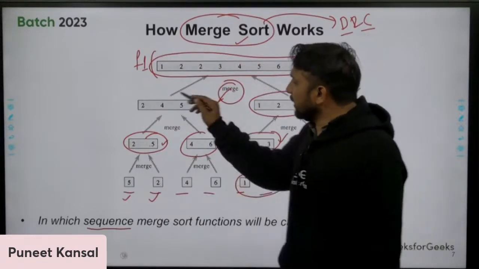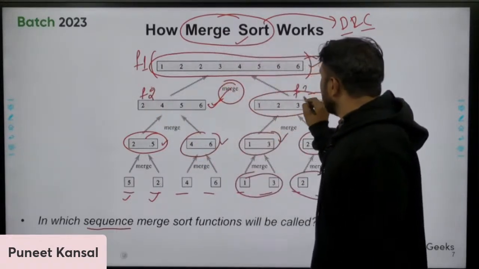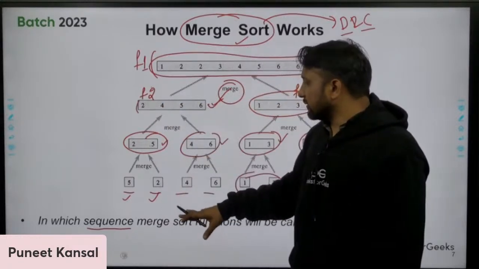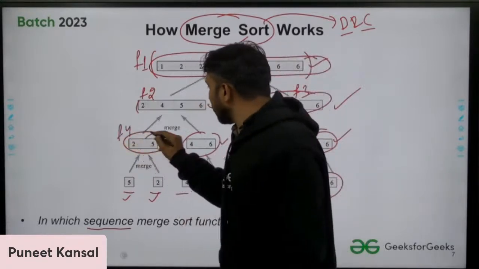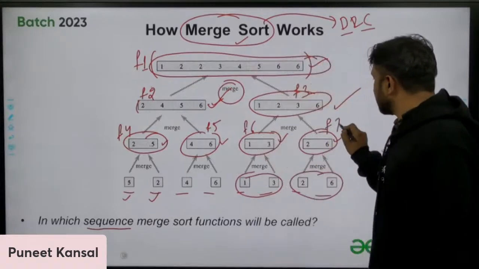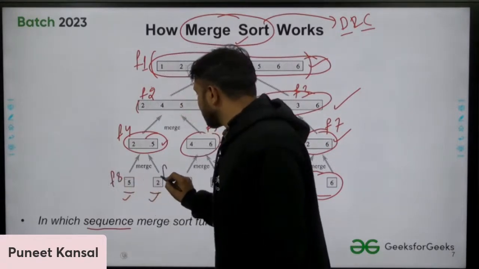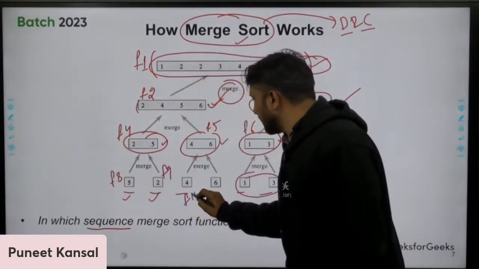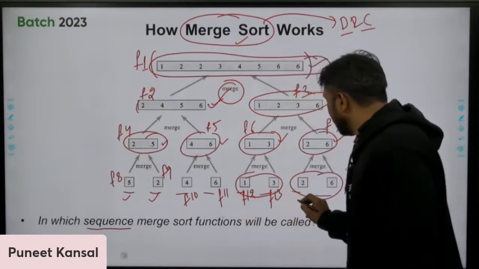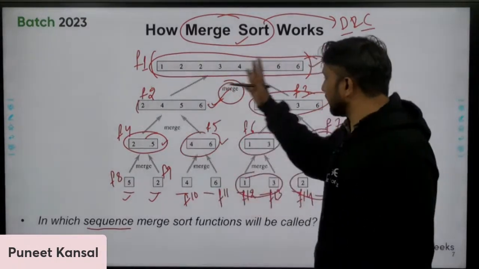Then you will call another function, let's suppose function 2 and function 3. This function is having this as an input to sort. Okay, and so on like that. So this is function, let's suppose 4, function 5, function 6, function 7. These are sub functions we will call. Okay, function 8, function 9, function 10, function 11, 12, 13, 14 and 15. Okay, these are the various functions we are calling.